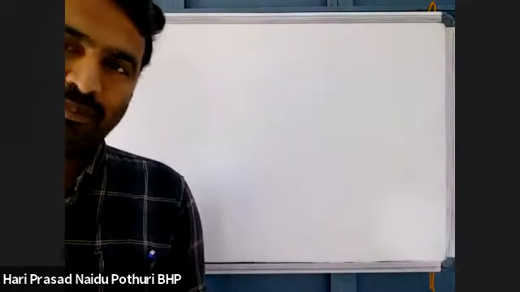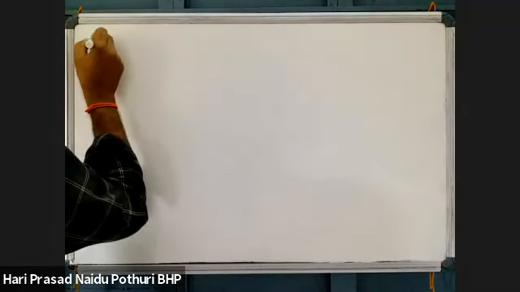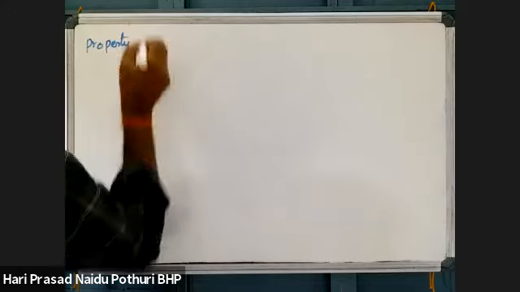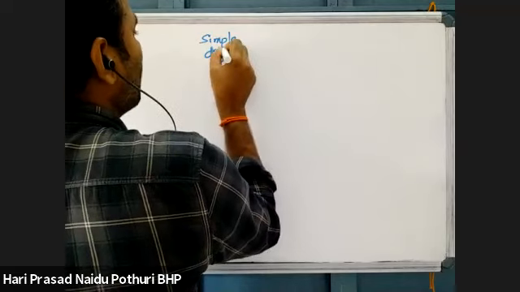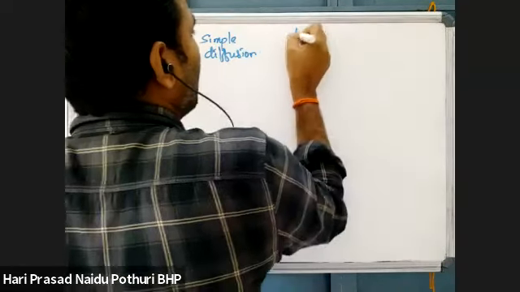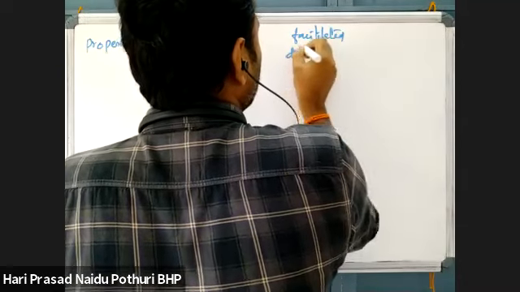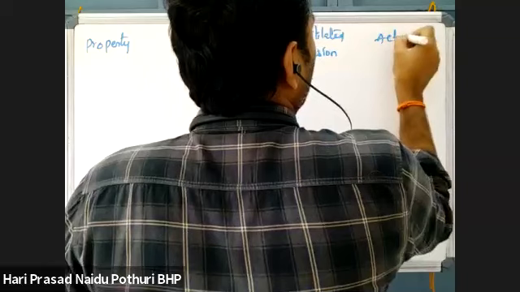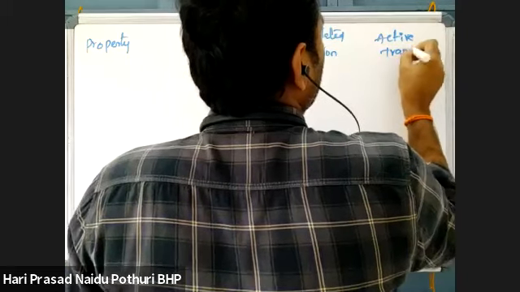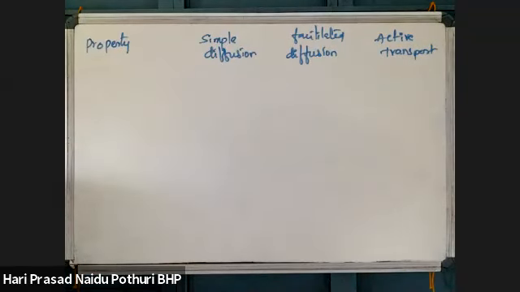Let us see the comparison between simple diffusion, facilitated diffusion and active transport. Let us take a property and see how simple diffusion shows that property, how facilitated diffusion shows that property, and how active transport shows that property. We will see one by one.